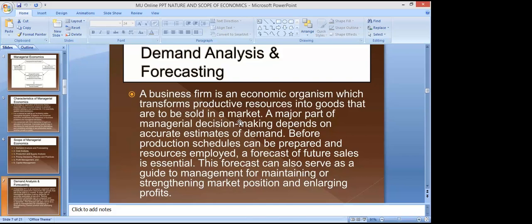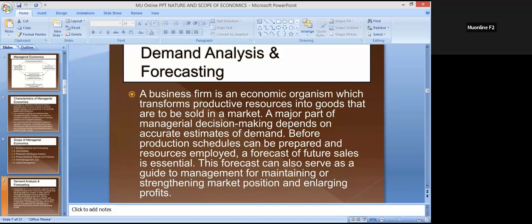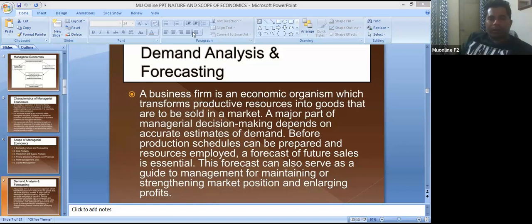So that's why demand analysis is very important, right? It is the demand that creates the profit for you. It creates economies for you, right? Economies of scale for you. But if demand is low, it will not have a good effect. It will ultimately lead to loss. It will have diseconomies of scale, and it will create problems for you.